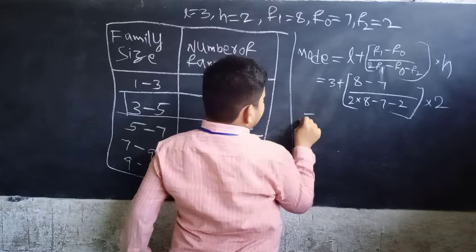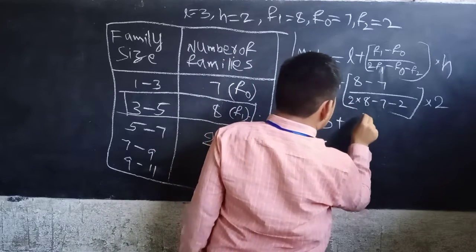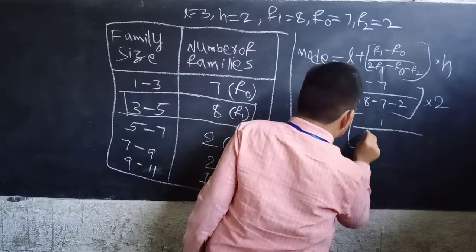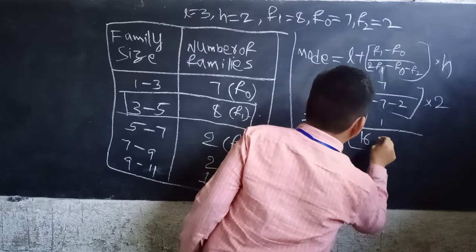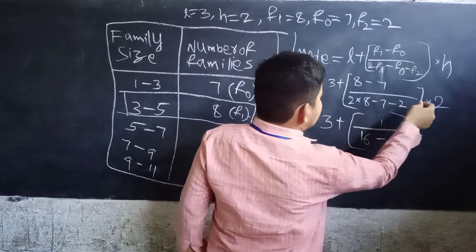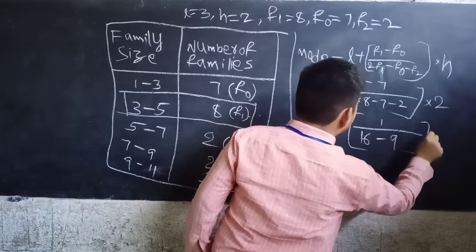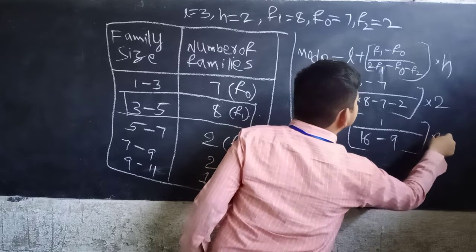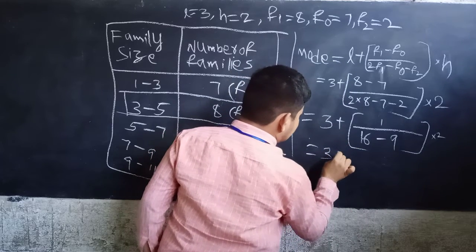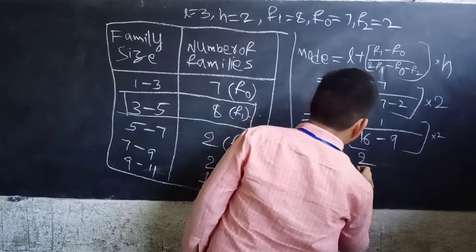Now 3 plus 8 minus 7 is 1, by 2 into 8 is 16, minus 9, into 2, equal to 3 plus 1 into 2, by 7, which is 2 by 7.